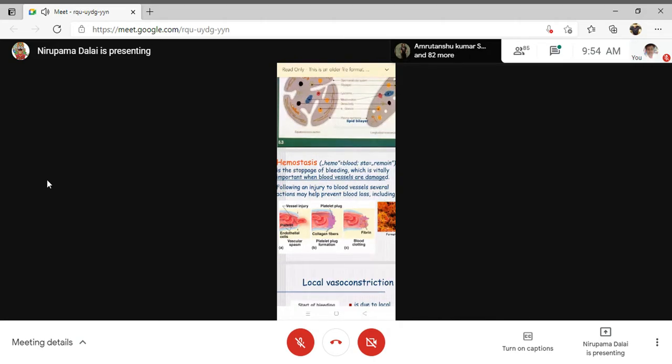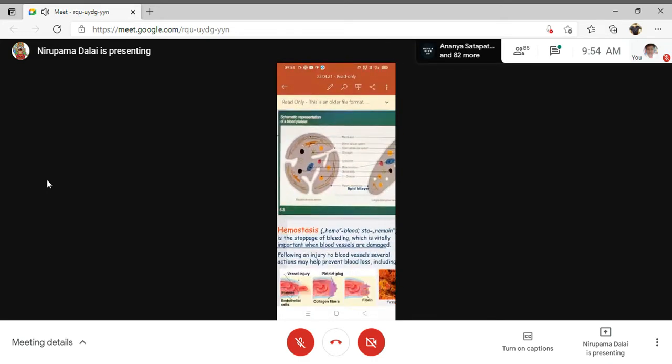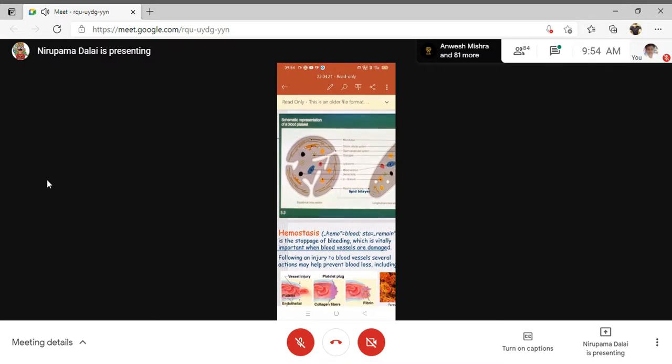Okay, so first, platelets have two types of granules: alpha granules and dense granules. They have the platelet activation factor. In which condition will the platelet activation factor be secreted? Once the platelet is activated, remember, this platelet activation factor will activate which enzyme?